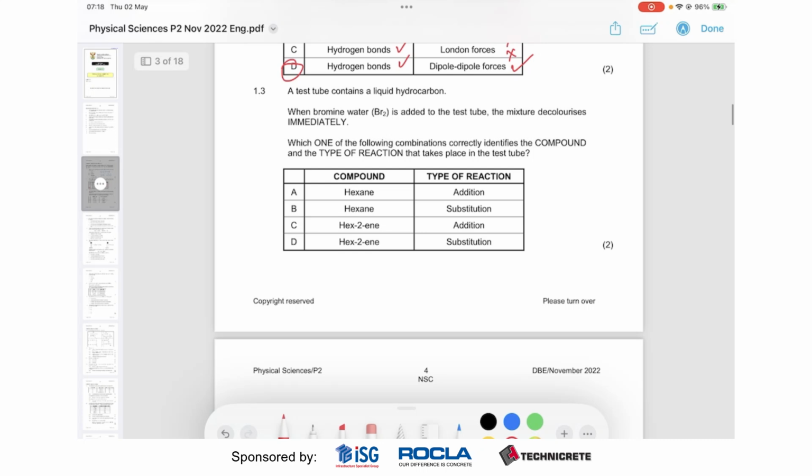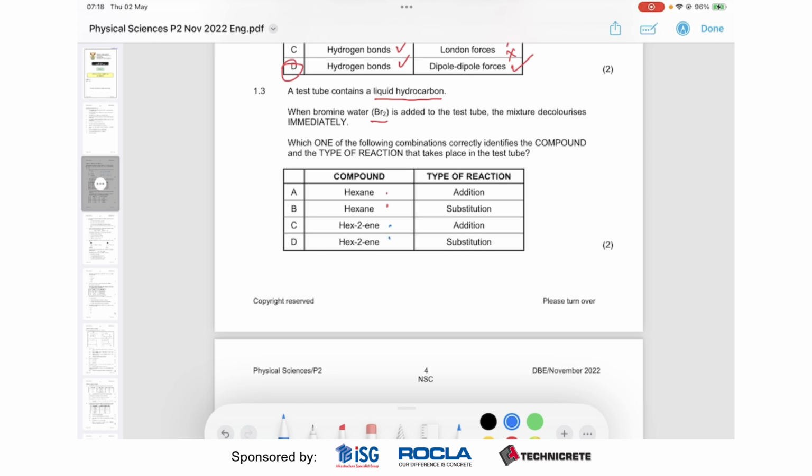Okay, moving on to 1.3. So we have bromine, and it's added to some liquid hydrocarbon, which they don't tell us what it is. Okay, and then they ask us what's going on. Okay, so they've given us a hint here. They've told us it's either hexane or hexene.